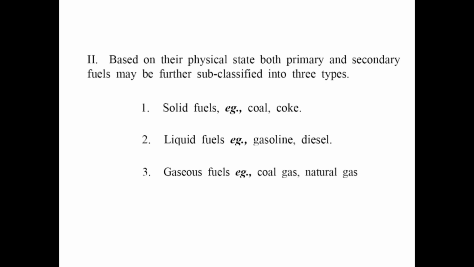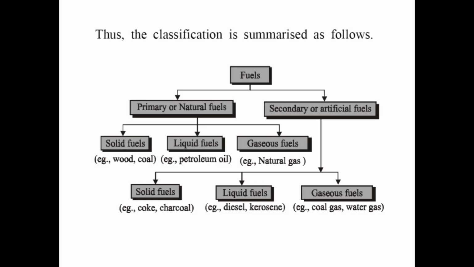Based on the physical state, both primary and secondary fuels may be further subclassified into three types. First one, solid fuel, example coal, coke. Second one, liquid fuel, example gasoline, diesel. Third one, gaseous fuel, example coal gas, natural gas. This classification is summarized as follows. Primary fuels are natural fuels, secondary fuels are artificial fuels.